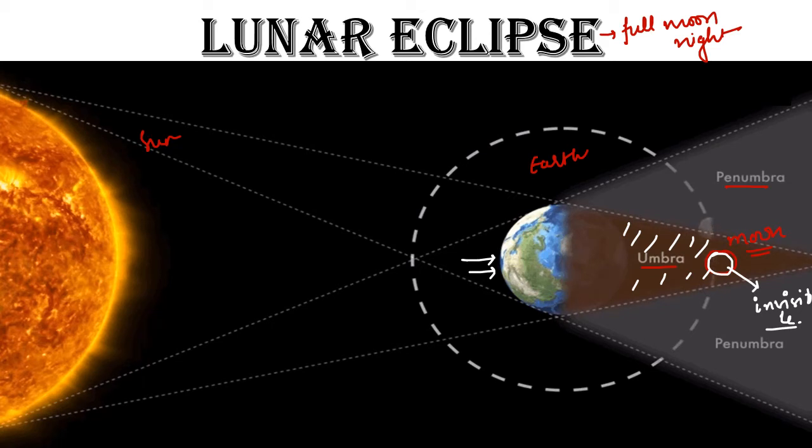Now, look at these portions, which are in the sideways. These portions are not completely dark. Some amount of light is reaching these parts of the shadow from the sun. It is the penumbra. If the moon is in the penumbra of the earth, only a part of the moon will be visible, which is getting some light from the sun. It is called a partial lunar eclipse. Thus, lunar eclipse is caused when the earth comes in between the sun and the moon.